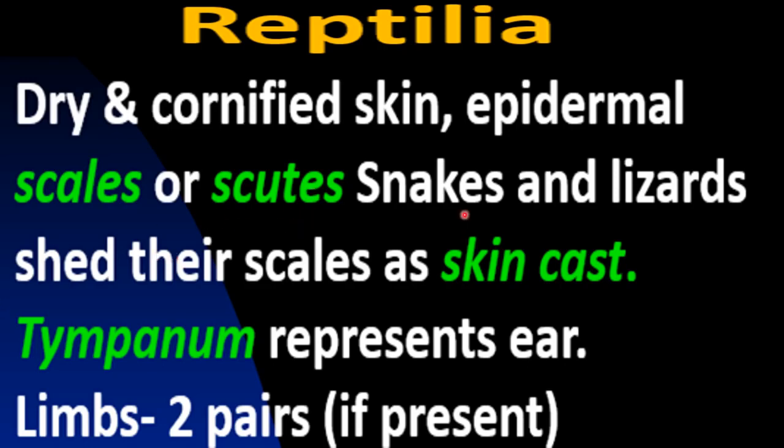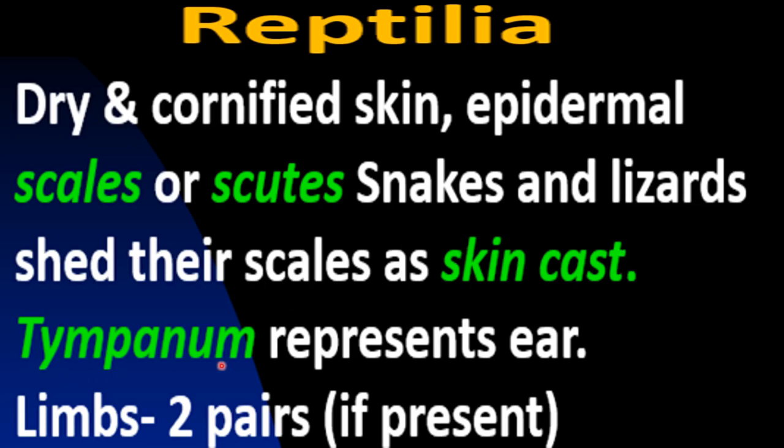Snakes and lizards shed their scales as skin cast. You might have seen that skin cast sometimes. Snakes and lizards shed their uppermost layer of the skin, that is made up of scales. Epidermal scales are present here, right? So this is the uppermost layer, which is scales, and it is shed off by the snakes and lizards. That is called skin cast.